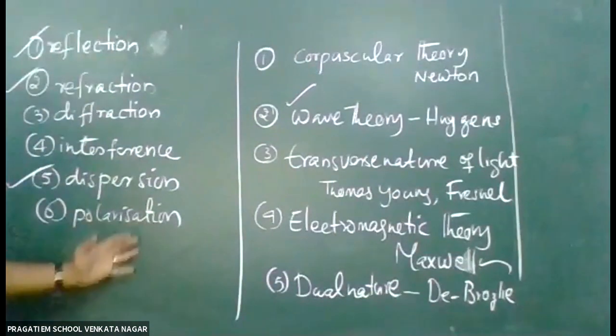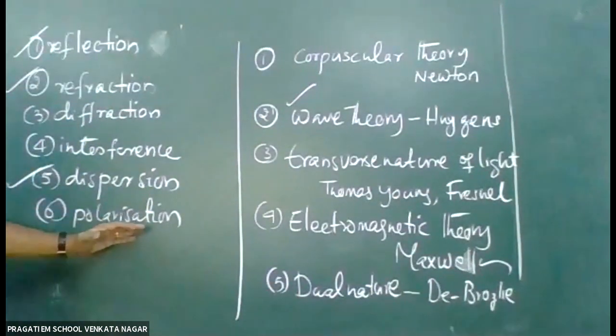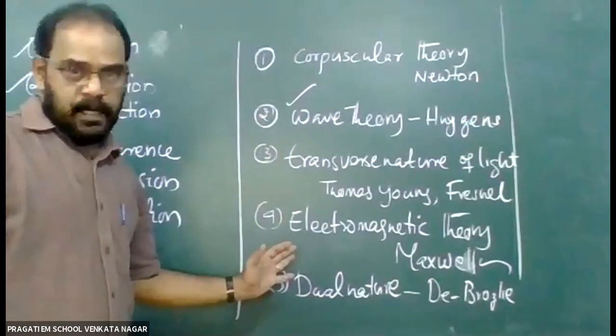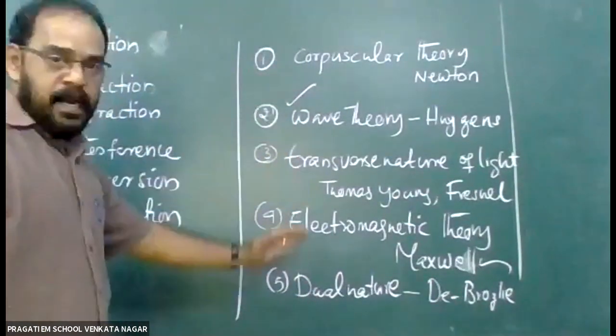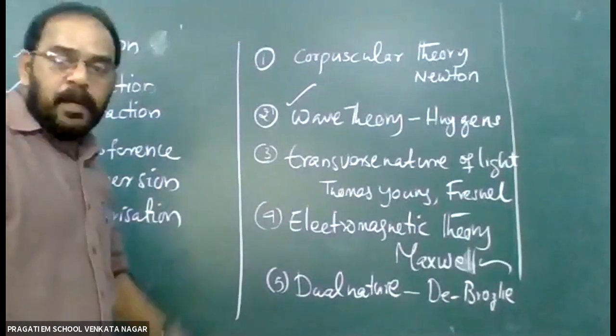But there are so many other properties, and to explain all of them we require many theories. So these are the theories regarding light, and these are the different properties of light.